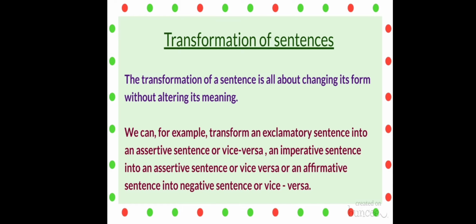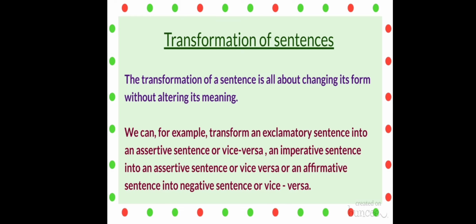For example, we can transform an exclamatory sentence into an assertive sentence, or an assertive sentence into an exclamatory sentence, that means vice versa, an imperative sentence into an assertive sentence or vice versa, or an affirmative sentence into a negative sentence, or a negative sentence into an affirmative sentence.